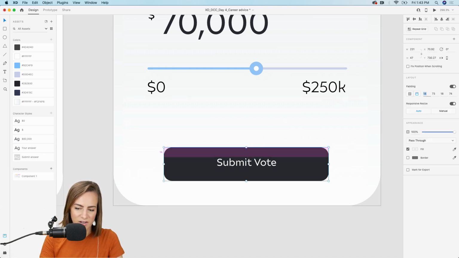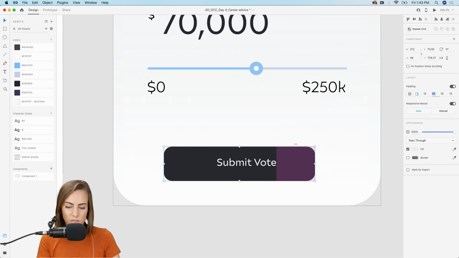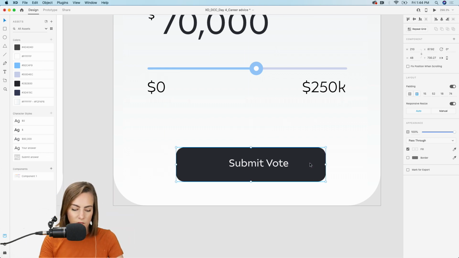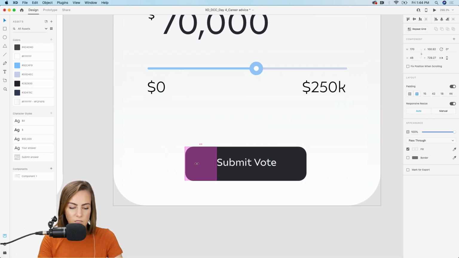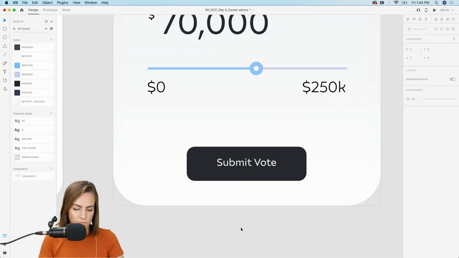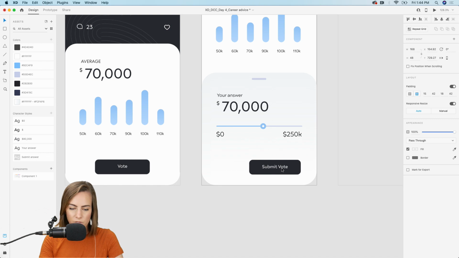So you can either go over here and manually change the sizes like this, or you can use the tilde key, which is that little squiggly like this. Hold that down and drag like this just with your mouse. So I'm going to do that. Let's say 42. And I always like to keep these things even instead of odd numbers. So submit vote or submit answer, keep it on the same kind of parallel line there.